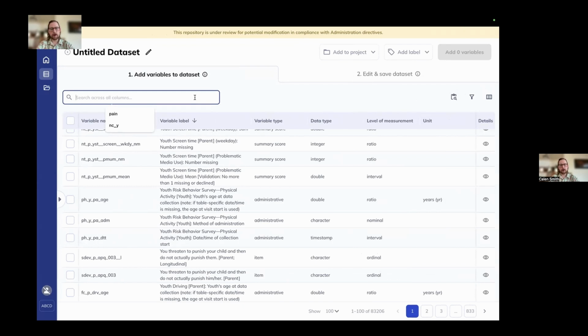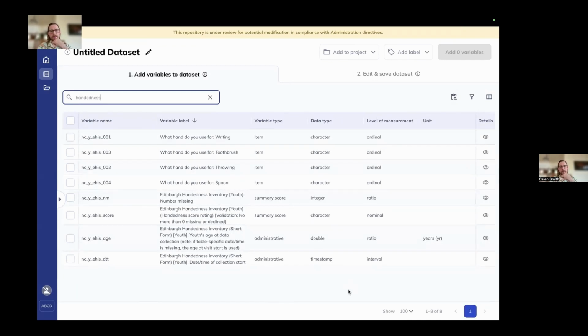So if we were looking for a variable that describes whether the participant is right-handed or left-handed, we can go ahead and type that in there. And then it's going to bring up any variable that contains the word handedness. So you can see that the variables related to whether participants are right-handed or left-handed are centered in the neurocog domain, use source, and then it's the Edinburgh handedness scale.